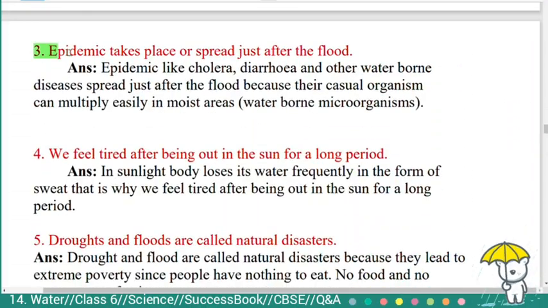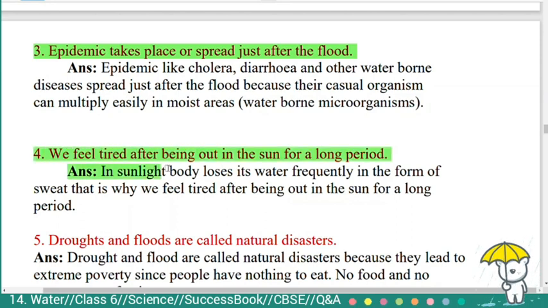Third question, epidemic takes place or spreads just after the flood. Answer, epidemics like cholera, diarrhea and other waterborne diseases spread just after the flood because their causal organisms can multiply easily in moist areas, that is, waterborne microorganisms.